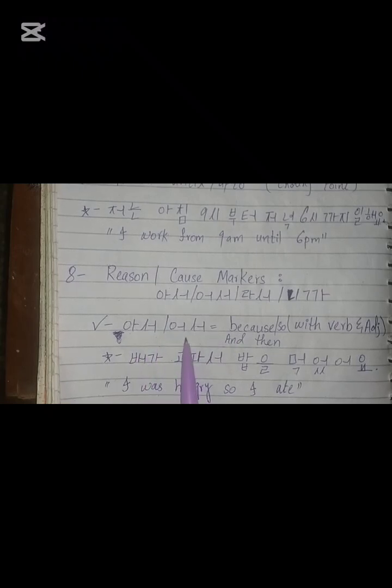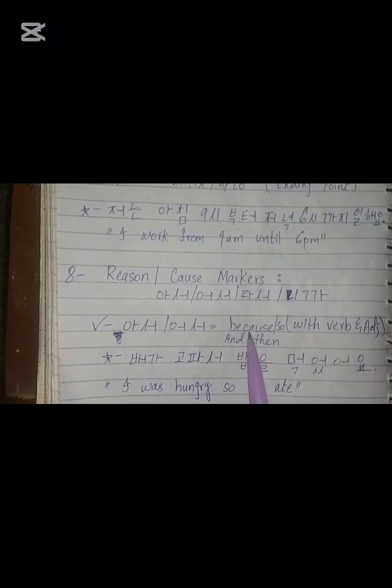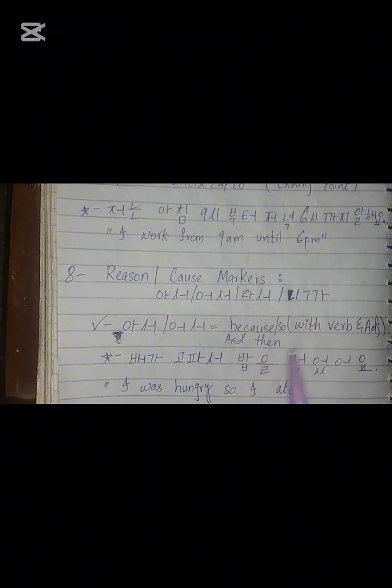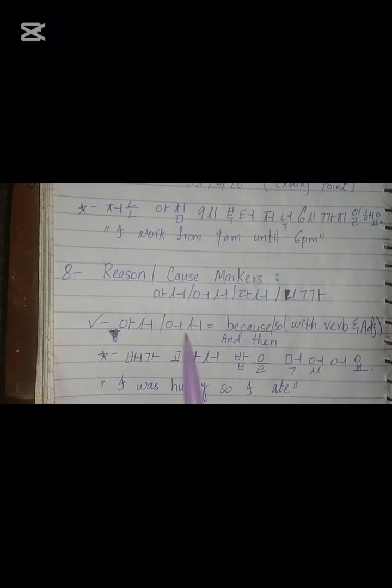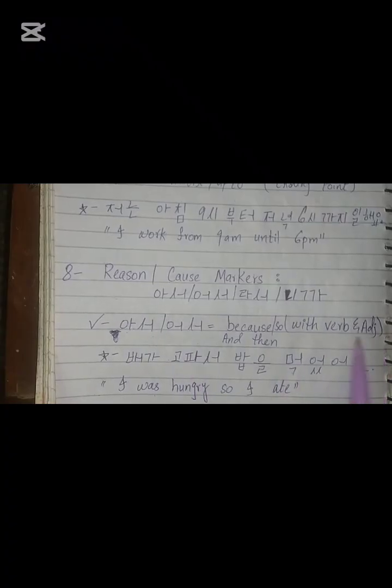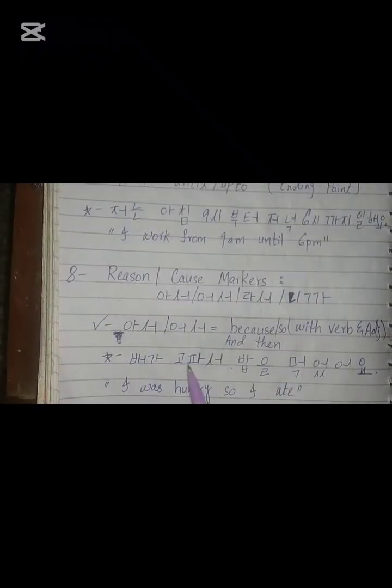Other than that, we always use 아서/어서. 아서 and 어서 basically mean because, so, or and then. That is all it means, and it is always used with a verb or adjective in Korean. Whenever we use 아서 and 어서, we use it with a verb or adjective, and it means because, so, and then. That's it. So the example is 배가 고파서 밥을 먹었어요.